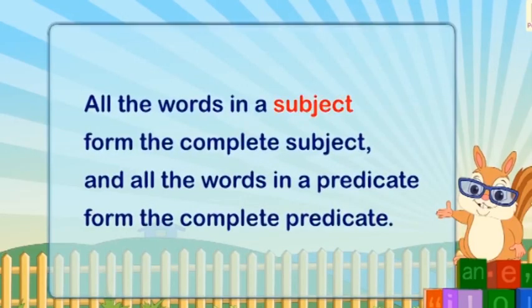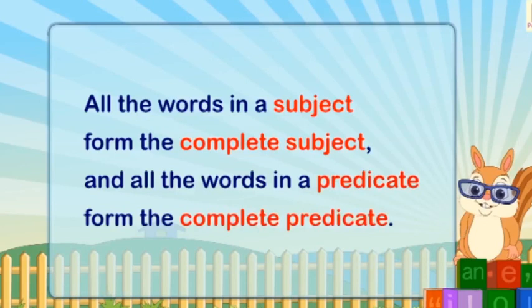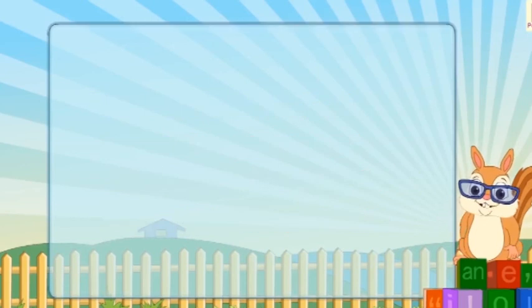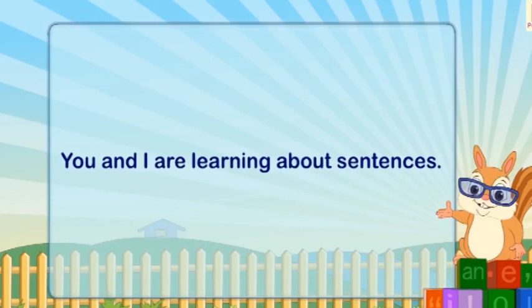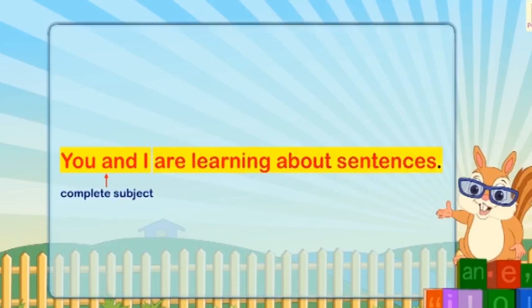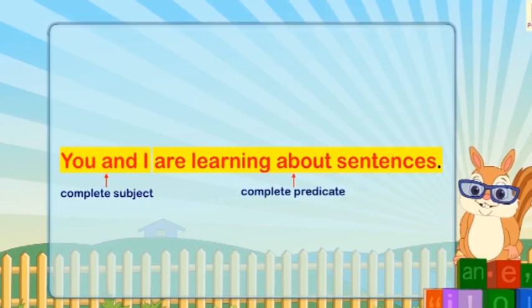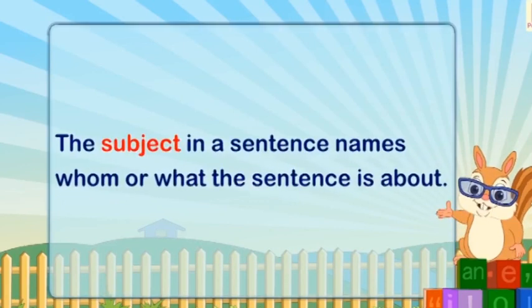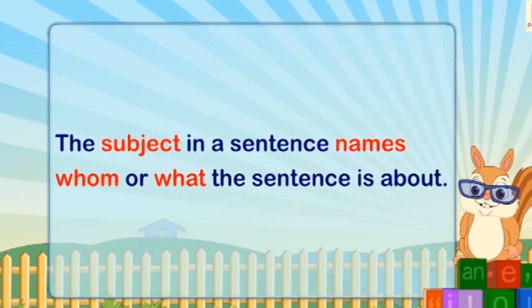All the words in a subject form the complete subject, and all the words in a predicate form the complete predicate. For example, you and I are learning about sentences. Here, you and I form the complete subject and are learning about sentences form the complete predicate. The subject in a sentence names whom or what the sentence is about.